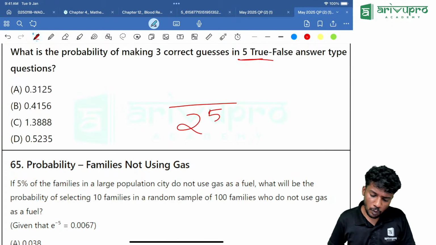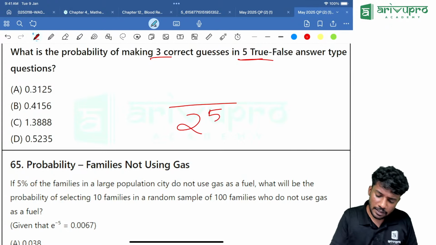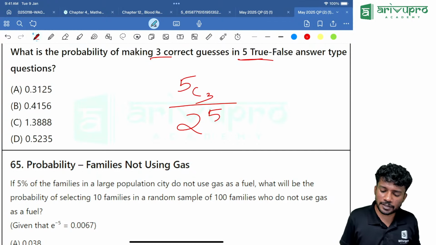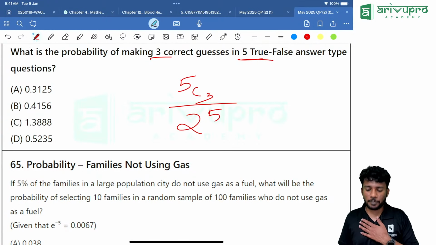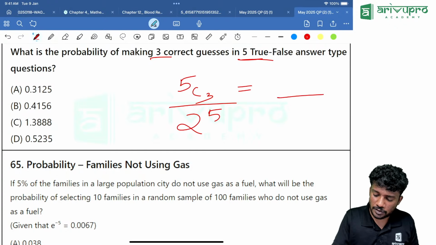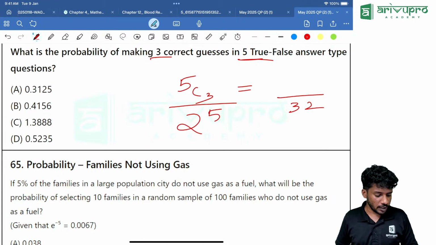Correct? Now, from these 5 questions, how many are correct? 3 are correct. Can I write it as 5C3? Yes. So the probability of making 3 correct guesses from 5 questions is 5C3 divided by 2 raised to 5. 2 raised to 5 is how much? 32. Then 5C3 is how much? Nothing but 10.